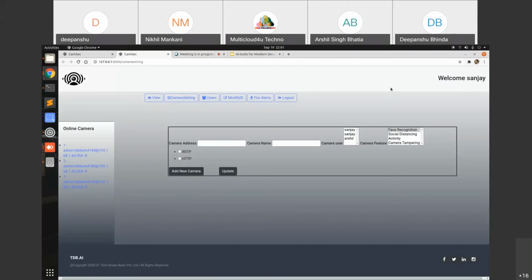It can be a dynamic number, because at the back end we have used multi-threading, so it will not be too hectic to introduce 100 or 200 cameras in the system, and that too with limited infrastructure or limited processing power, right? Yes, Dipanshu.